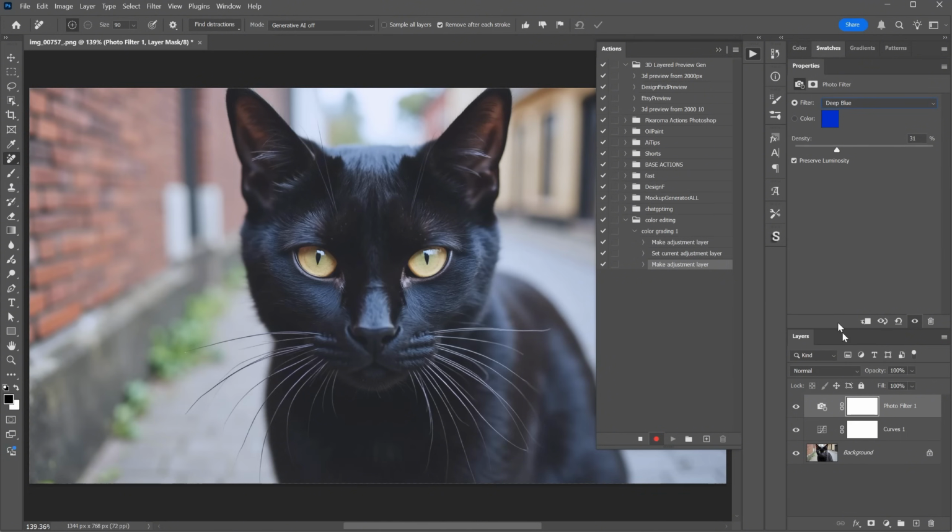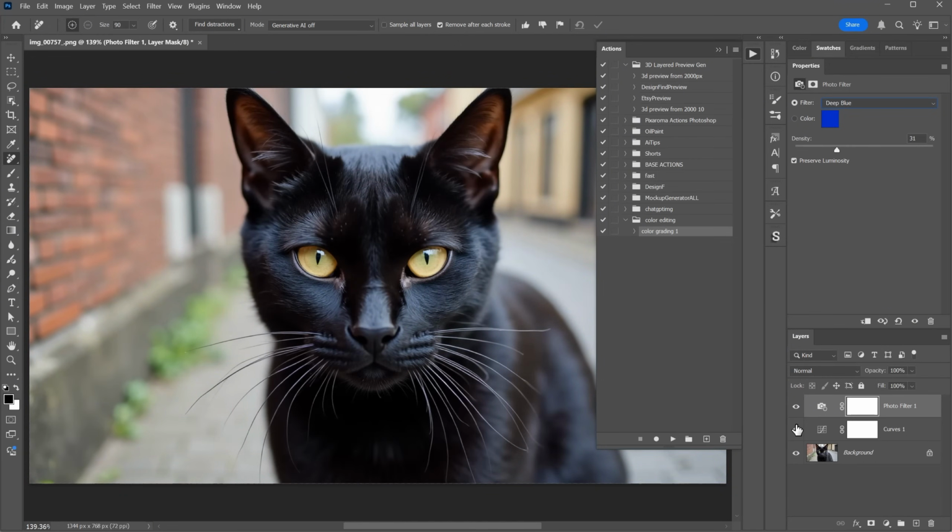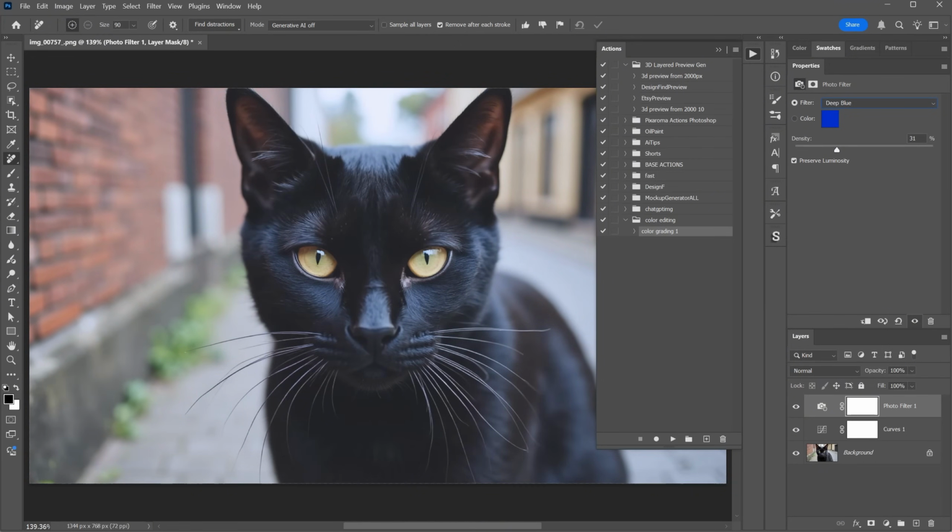Once everything looks good, stop the recording by pressing the stop button. Everything you did gets saved here. Some things might not get recorded, but most of them do. Now we have an action that adds those two adjustment layers. You can compare how the image looked before and how it looks now. Much more interesting, I would say.